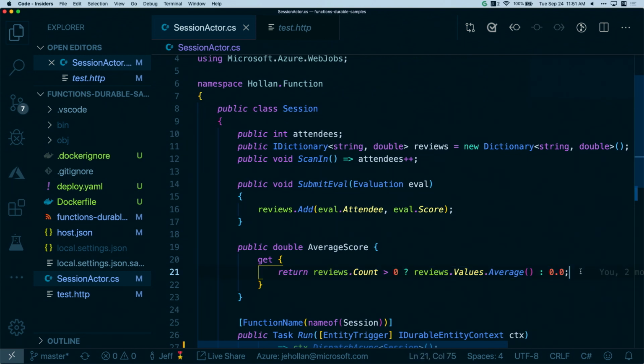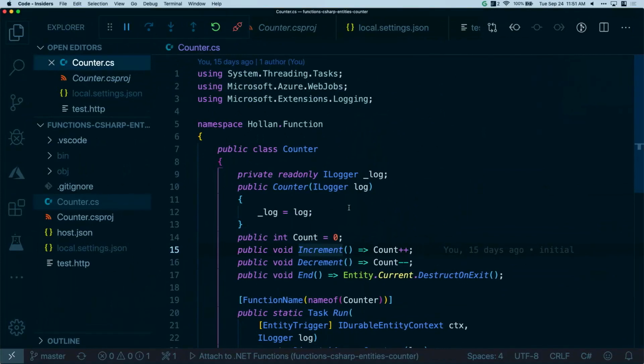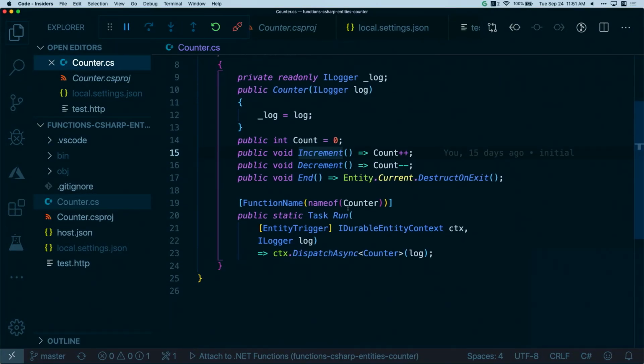I could now deploy this class, this durable entity, as a function app, have it processing and maintaining the state for every session happening at the conference, maybe multiple sessions in parallel, and durable entities is going to maintain the state for me. Storing all this in Azure storage behind the scenes, but I as a developer haven't had to worry about wiring that up. In fact, I get nice guarantees here too, where imagine that I tried to increment my counter 100 times at the exact same second. I will get guaranteed single-threaded execution for one instance of the counter so that my counter will increment 100 times, right? It won't have race conditions as well.